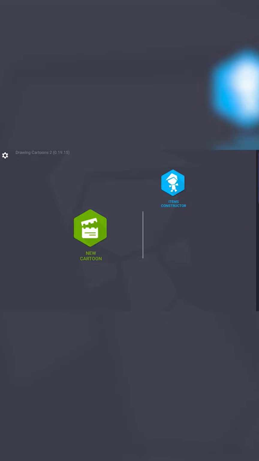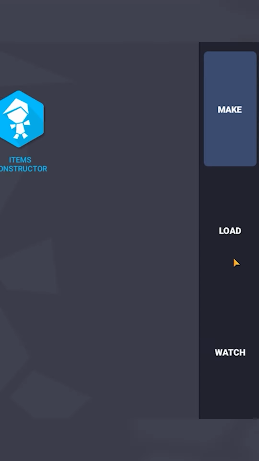You will get options like make, load, and watch. Just click on the load button. You will see pre-made animations here, and you will also see the animations that you are going to create. When you save it, it will appear here. Then you will see the option watch. From there, you can download pre-made characters from the official website of Drawing Cartoons 2.